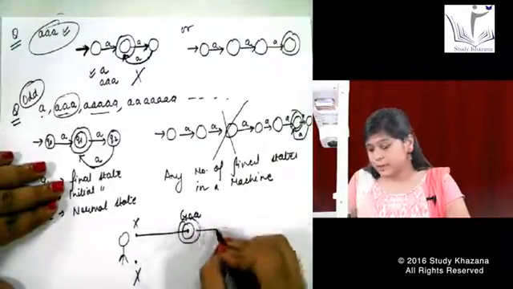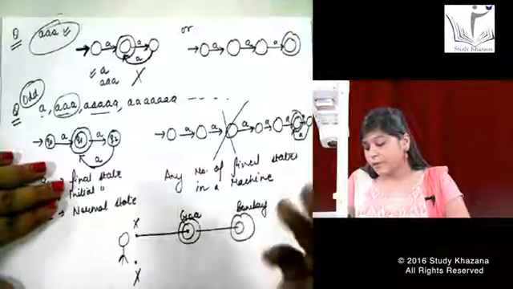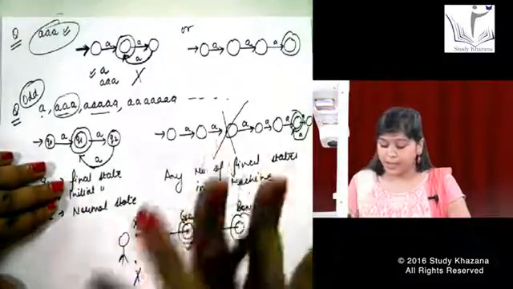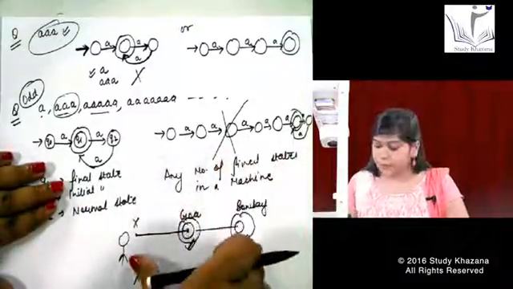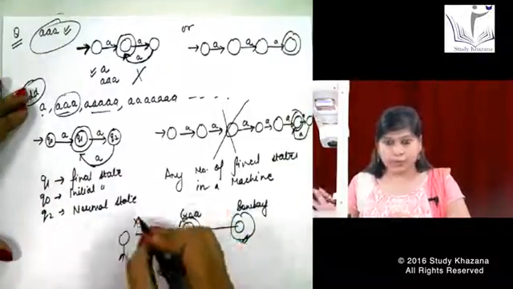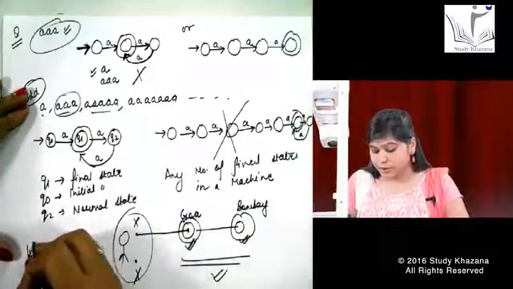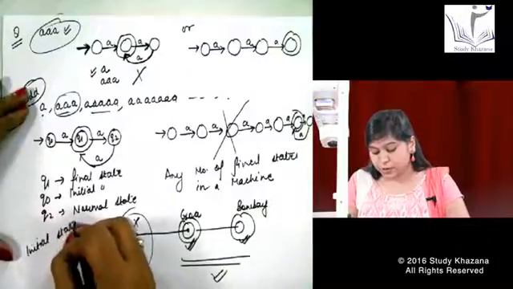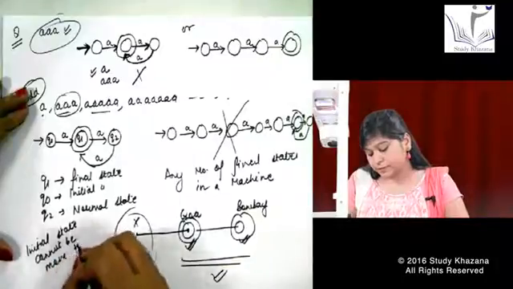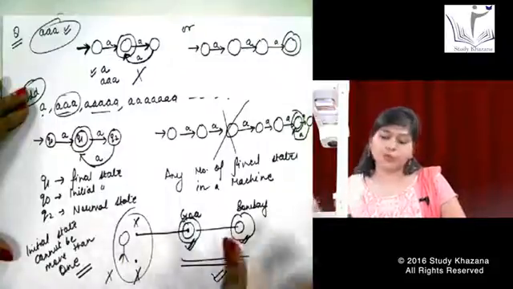This is my final state, and again from Goa I move to Bombay. So I have covered my two destinations where I wanted to reach. This is my final state. I can have any number of final states in my particular machine, but I cannot have more than one initial state. So this way it is wrong, but this is correct. Initial state cannot be more than one, but you can definitely have more than one final state.